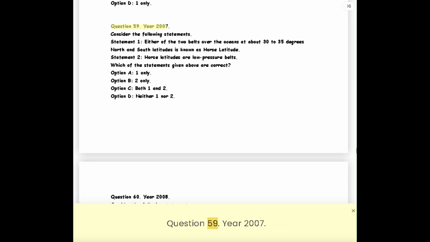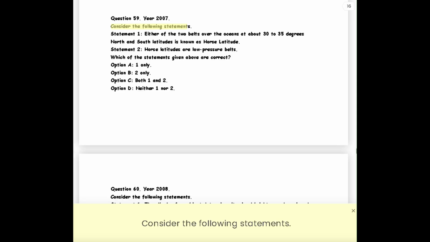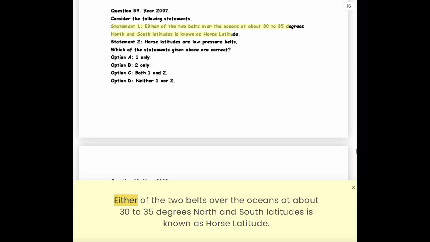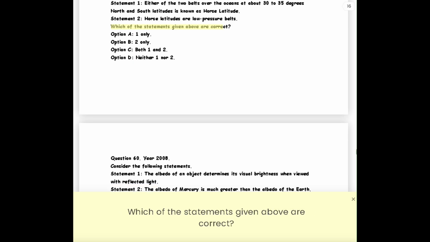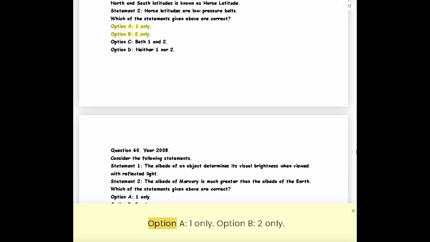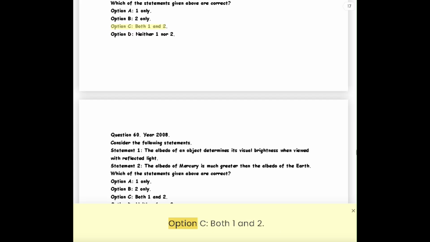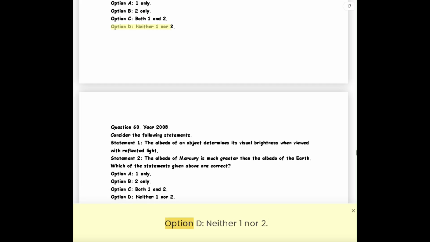Question 59. Year 2007. Consider the following statements. Statement 1. Either of the two belts over the oceans at about 30 to 35 degrees north and south latitudes is known as horse latitude. Statement 2. Horse latitudes are low-pressure belts. Which of the statements given above are correct? Option A. 1 only. Option B. 2 only. Option C. Both 1 and 2. Option D. Neither 1 nor 2.